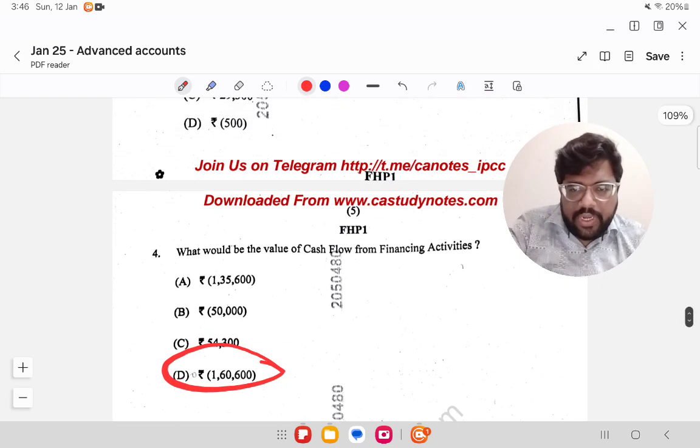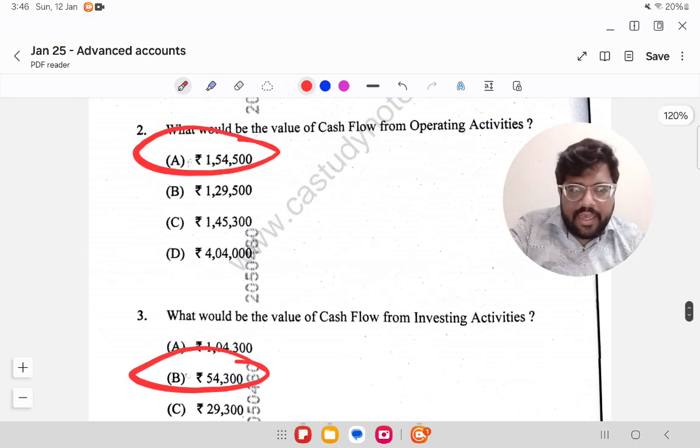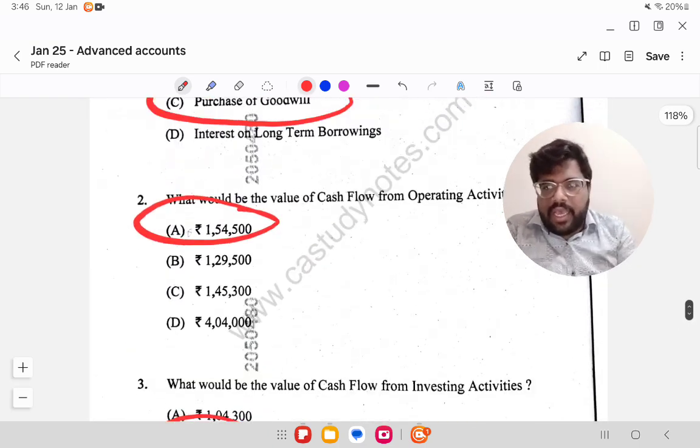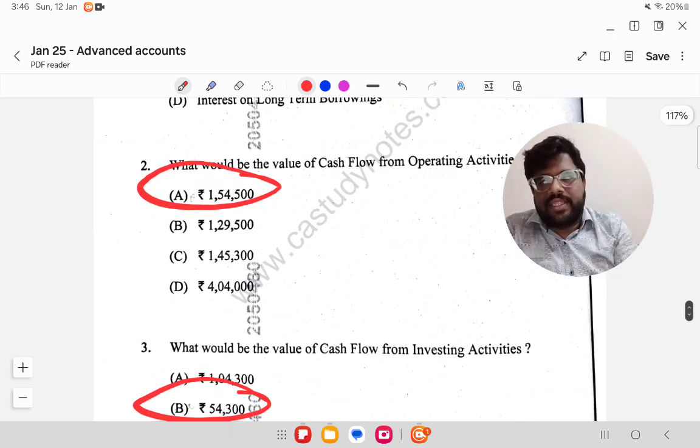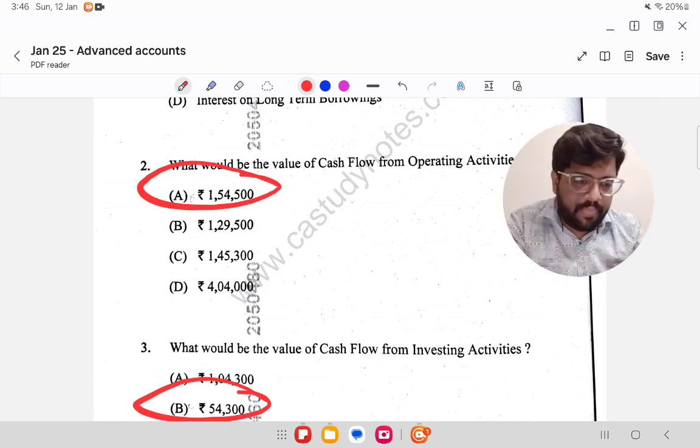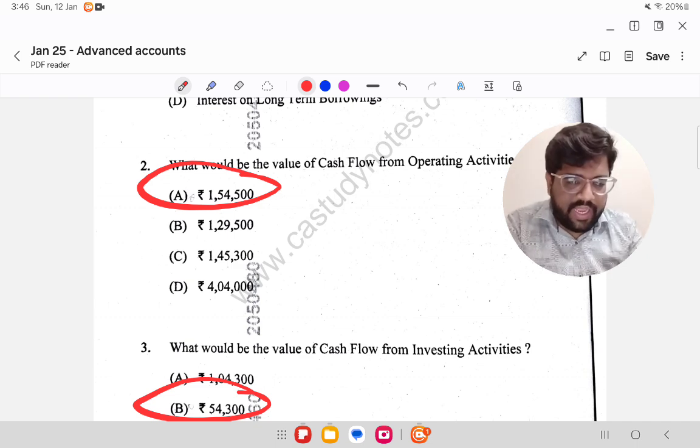Probably for the last one, you don't even have to see the financing activity items. You can just add these two, 1,54,500 and 54,300. Either you can find the answer like this, or at least you can cross verify like this, right? 154,500 is from operating, and 54,300 is from investing. So total increase is 2,08,800.